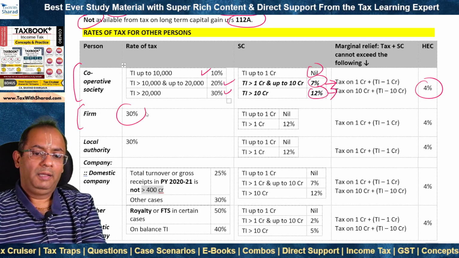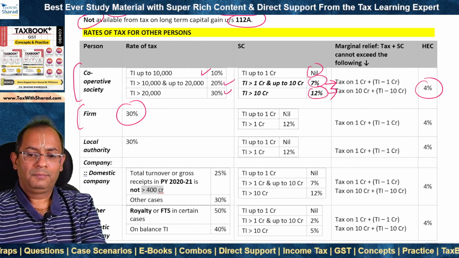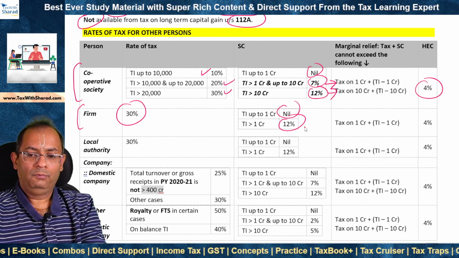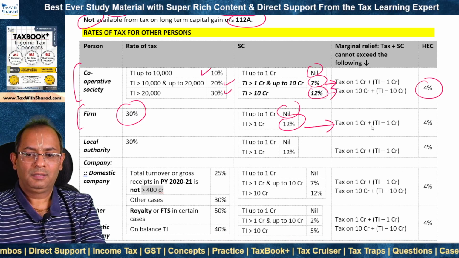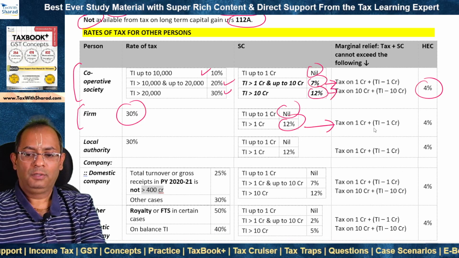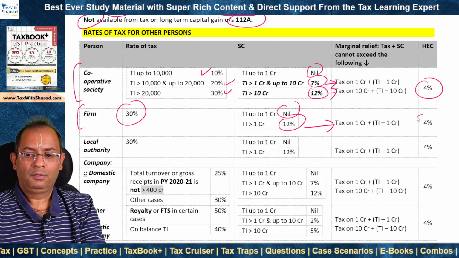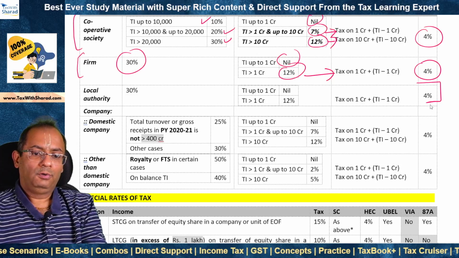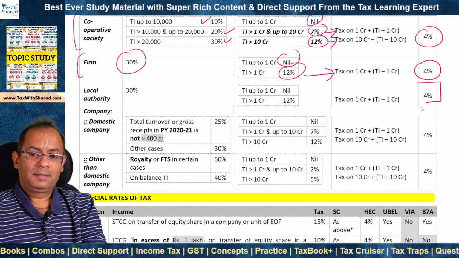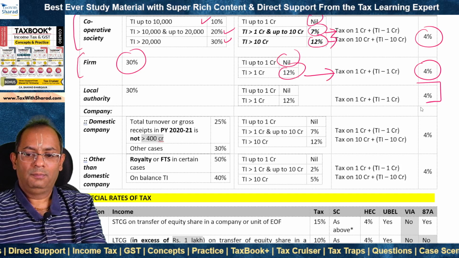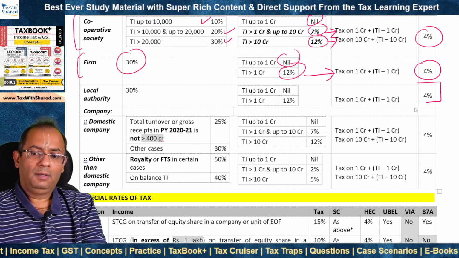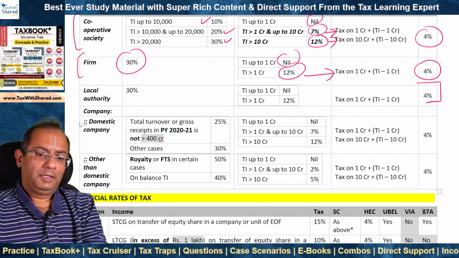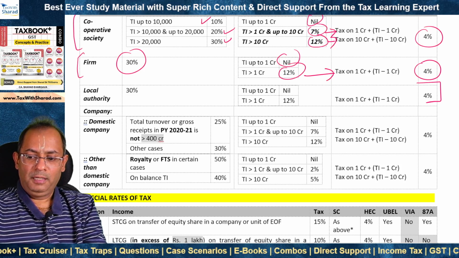For a firm, 30% flat rate of tax is applicable. No surcharge up to total income of 1 crore and 12% for total income beyond 1 crore, in which we need to check that tax plus surcharge doesn't exceed tax on 1 crore plus within bracket total income minus 1 crore. HEC at the rate of 4% is applicable. Similar is the position in the case of local authority. So rate of tax and surcharge and the formula for marginal relief is the same for local authority and a firm. As far as company is concerned, if the company is a domestic company,